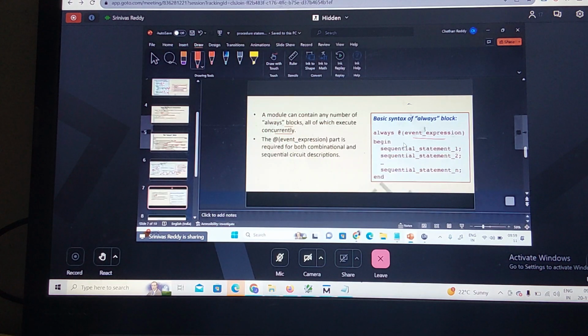Always block is executing repeatedly. It keeps continuing. Whenever any event triggers here, my always block will be responding to the event. Did you understand this? This is an example of what? Event.